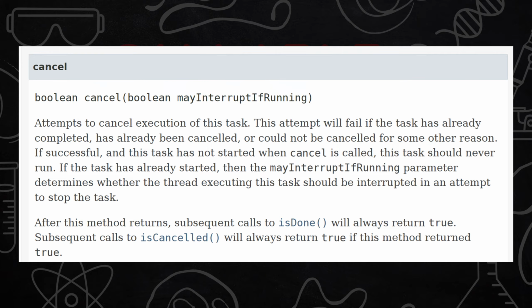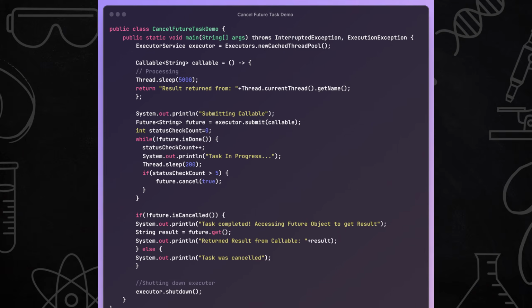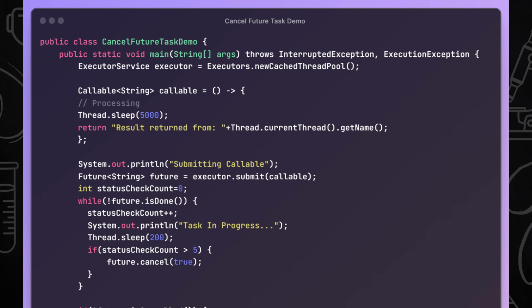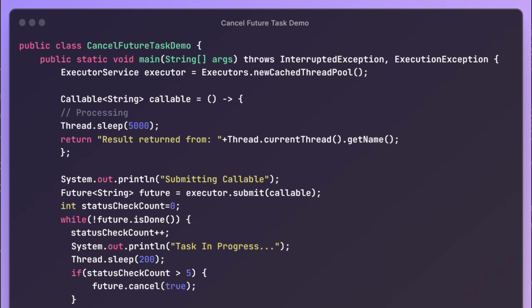Let us see one simple example of how we can use future task cancellation. So the example is similar to our previous example. Here also we are using a cached thread pool. Then we are defining one callable, and in the implementation of the call method, for processing mimicking, we are providing Thread.sleep, and there we are providing 5 seconds of sleep. And after that, again, we are returning the similar thing with the thread name. Now here, using the executor submit method, we are submitting this callable and storing the result in future.